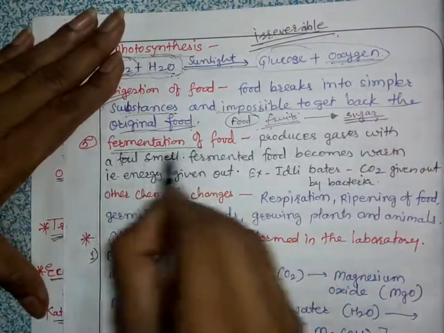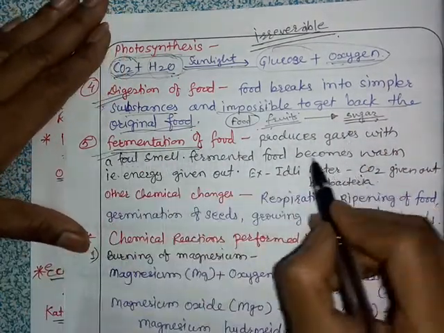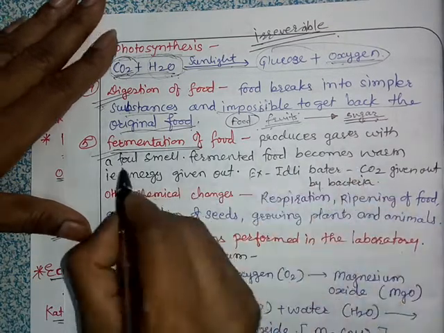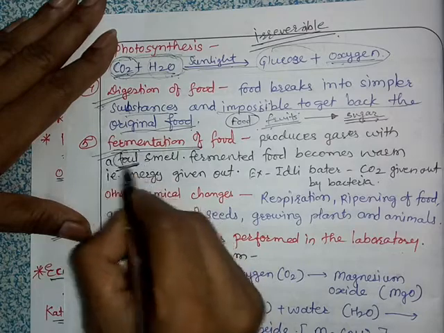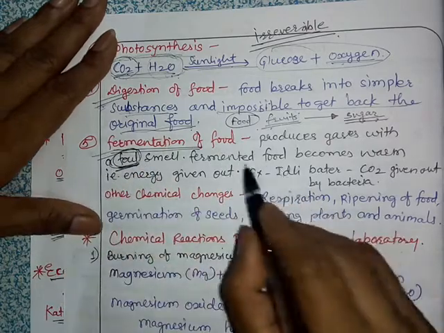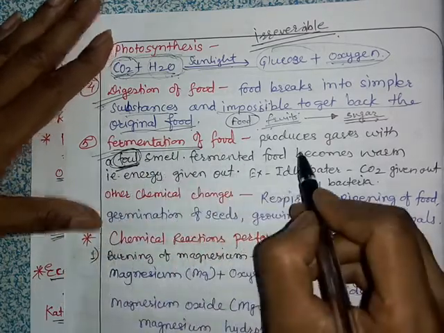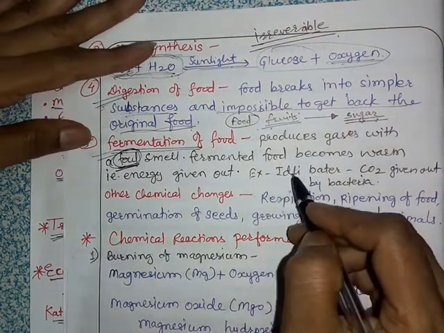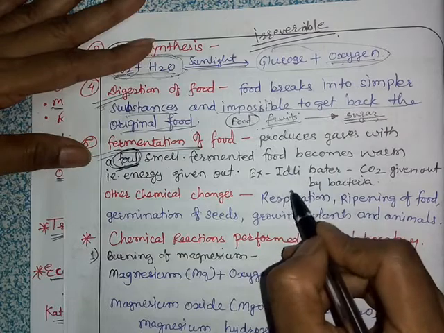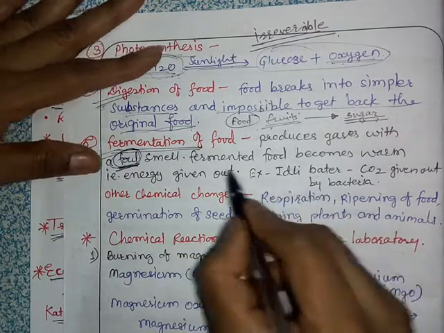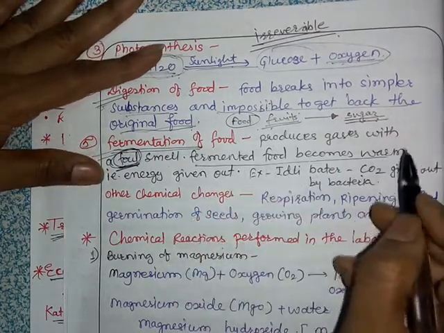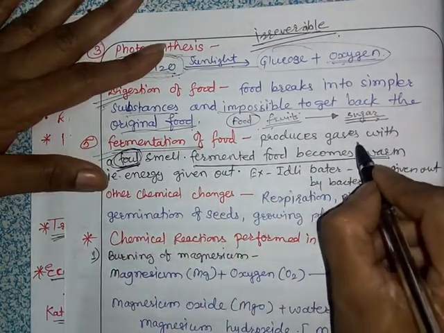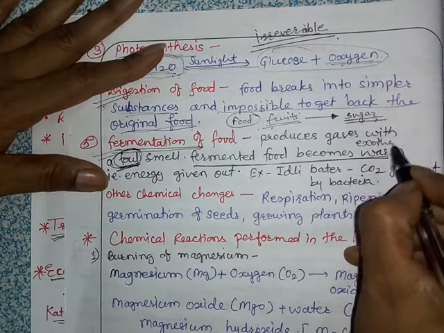Then we have fermentation of food. Fermentation of food produces gases with foul smell. Foul smell means unpleasant smell. So this involves a chemical change when new substances are produced. And fermented food becomes warm, which means it is an exothermic reaction.